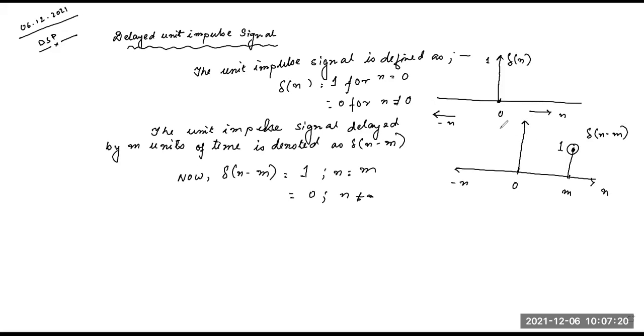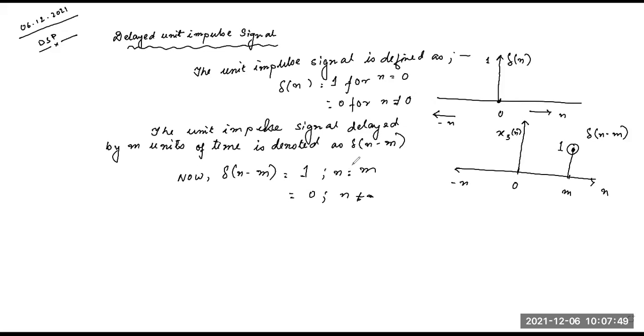And this is x of, let's just name it x3n. Okay, so no problem with this.